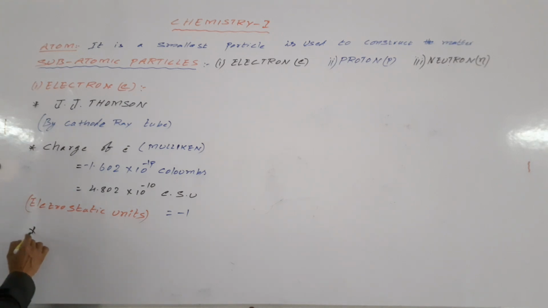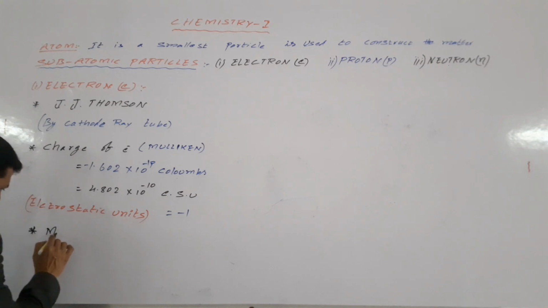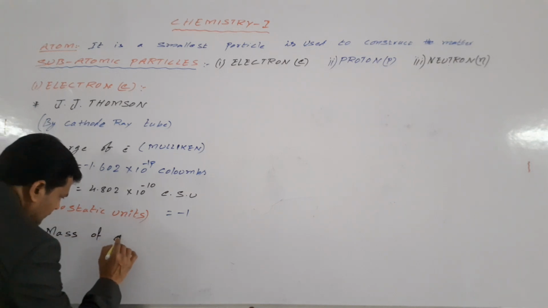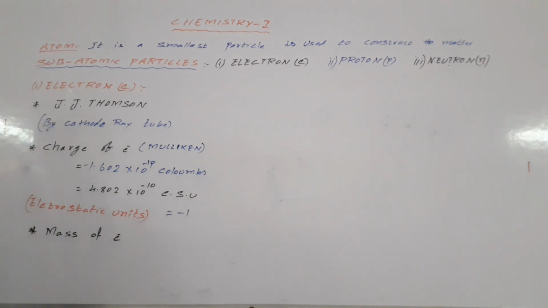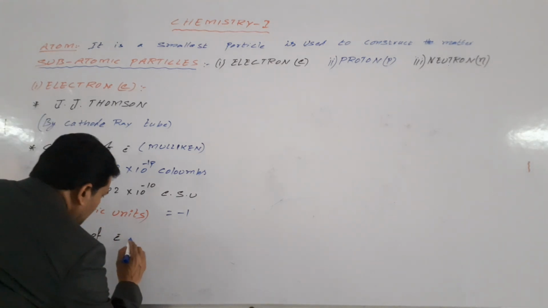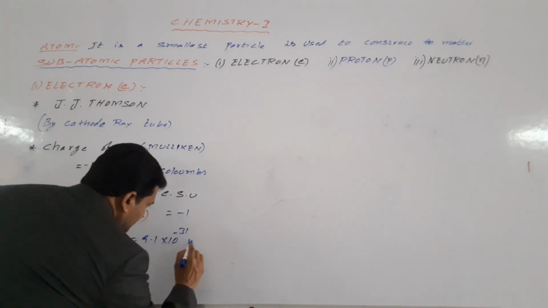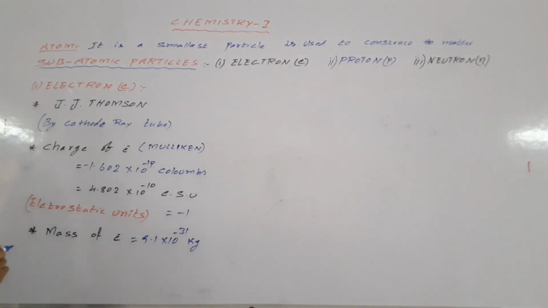Next, the mass of the electron. The mass of the electron is 9.1 into 10 power minus 31 kg.